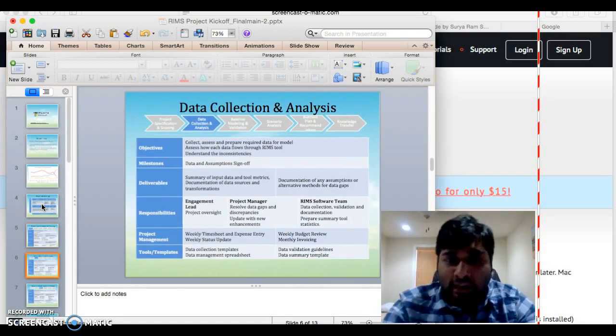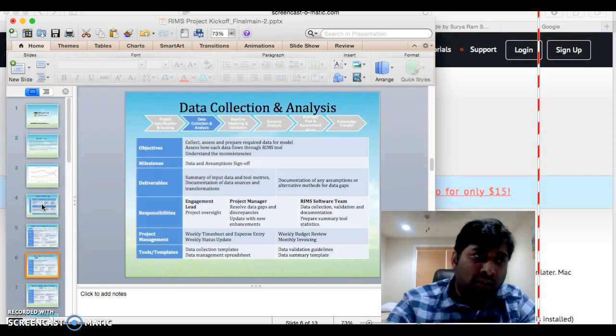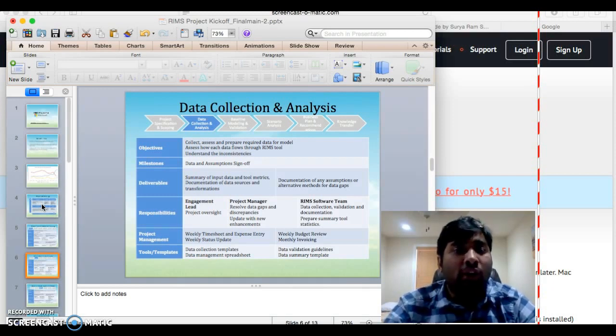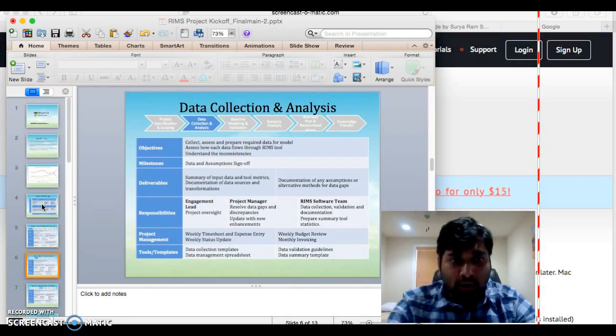The second step is data collection and analysis. The objective of this project is that when the manual testers assign data and do all the model technologies, they put all the data into each flow and put it into the database, to understand if it is properly getting the data into the tables or not. With this, we are collecting the data using the RIMS tool, which has already been built, and which we are about to build as part of my previous step. And the weekly updates. So it's going to require all the data for the model, and it will assess it and put it into the required tables.